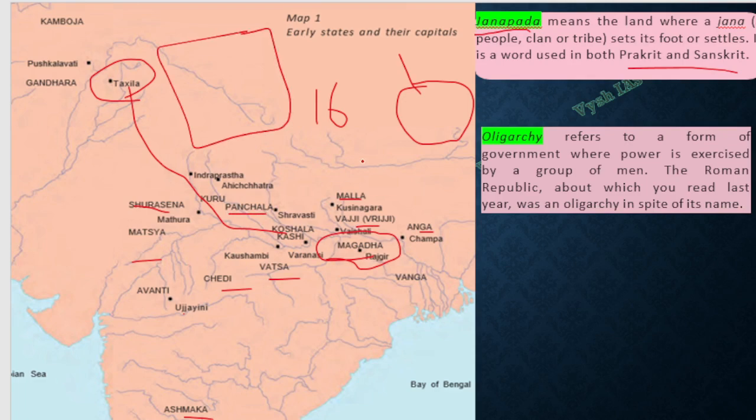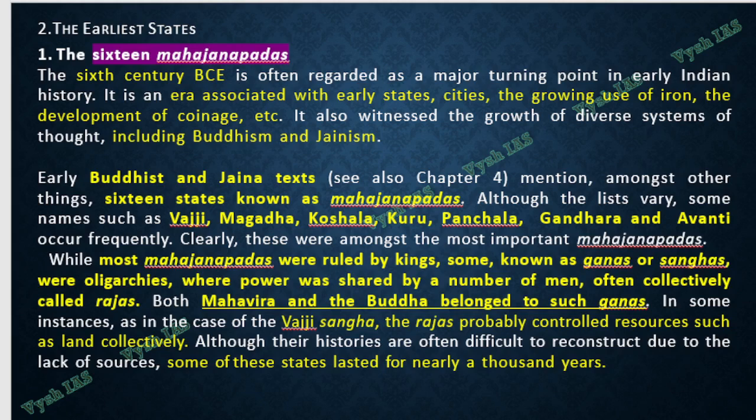Okay, so in that, as I told, it can be one king ruling it or maybe multiple kings ruling it. One king means, you know, it is monarchy. Multiple kings means it is oligarchy, where power is exercised by a group of men. Okay, the Roman Republic also was an oligarchy. So that kind of model was there in India also, and multiple oligarchies were there. So in the Mahajanapadas of the 6th century BC, we see that early states and cities are coming, iron is being used, coinage started, Buddhism and Jainism are growing, everything is happening parallelly around 600 BC.